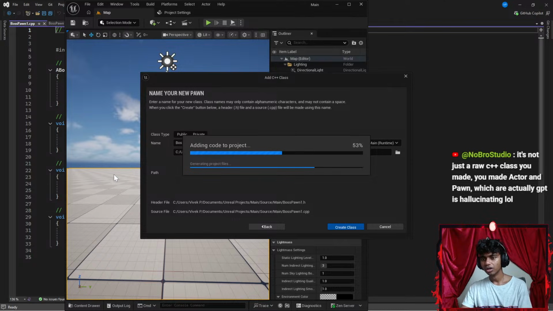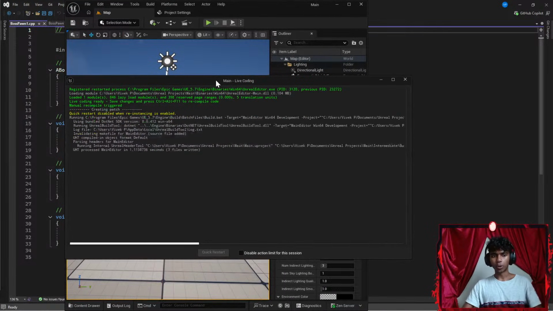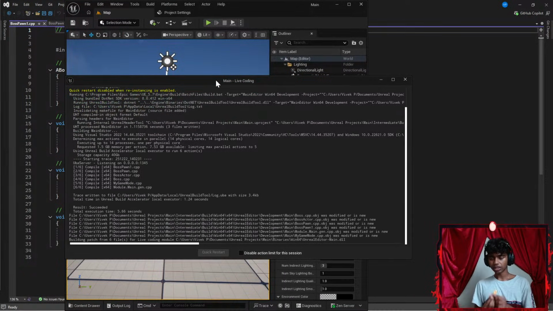Now, once I'm done creating my boss pawn class, I'm going to add a mesh representing my class type. Okay, that said, I might want to hydrate my lips real quick. Okay, before that, I do get a batch coding.